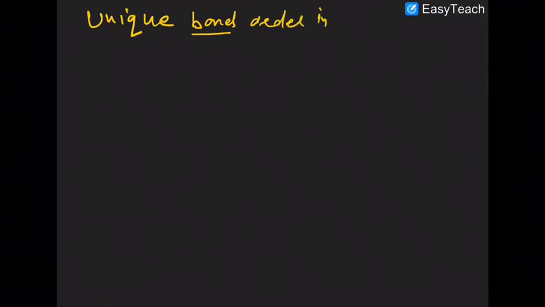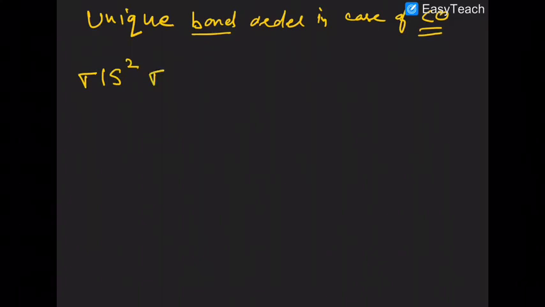Now we will look at the unique bond order in case of the carbon monoxide molecule. In carbon monoxide, the configuration is sigma 1s2, sigma star 1s2, then sigma 2s2. Now after that, sigma star is vacant, nothing is there.